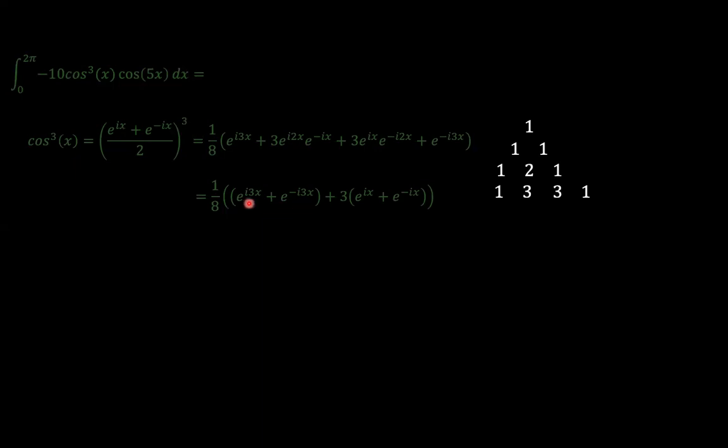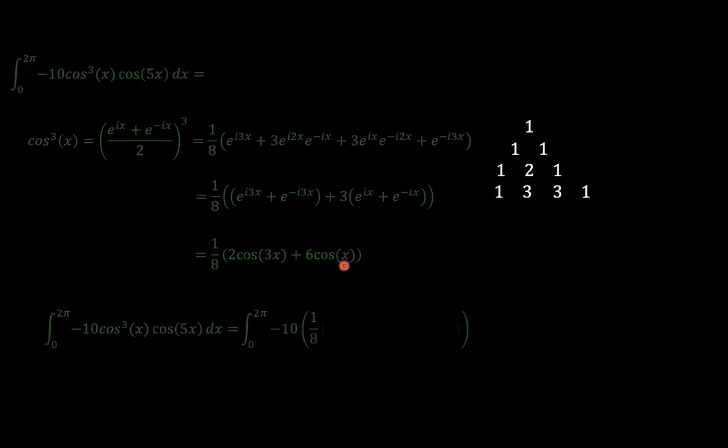And this is twice cosine of 3x, and this is twice 3 times the cosine of x. And so that is 1 over 8, 2 cosine 3x plus 6 cosine x. Plug that into our original integration.